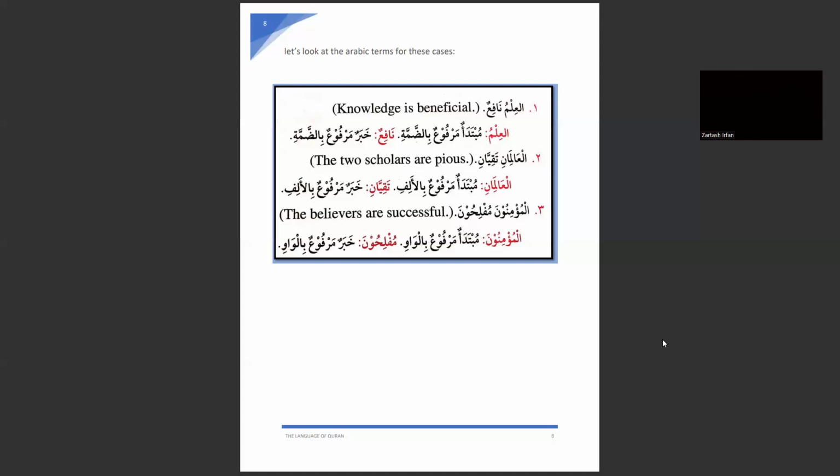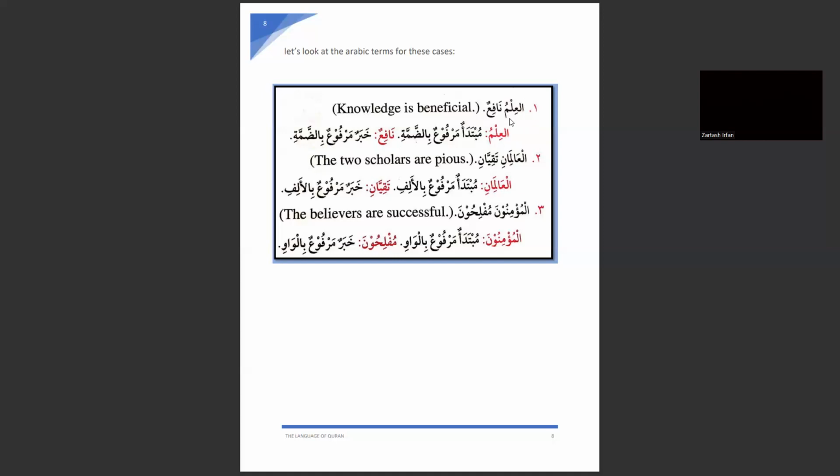So we have so far learned how to write an isim when it is in the state of marfu, a mufrad noun, a musanna noun, and a jama noun. العلم مبتدأ مرفوع بالضمة، نافع خبر مرفوع بالضمة. Here: العلم نافع.